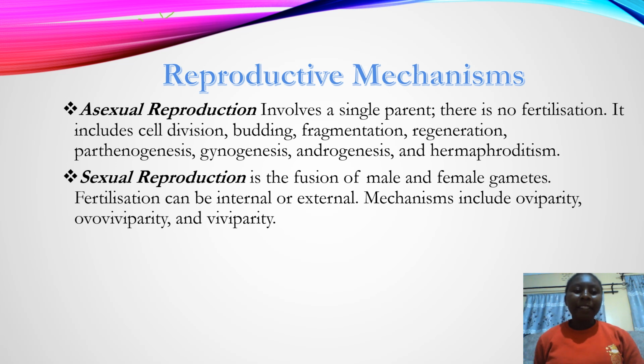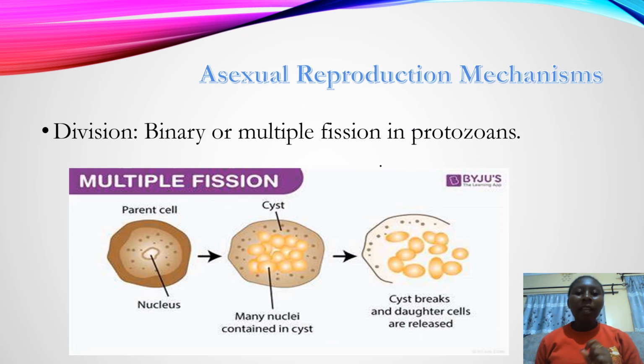With sexual reproduction, there is fusion of gametes, that is, the male and female gametes, and fertilization can either be internal or external. In sexual reproduction we are going to look at mechanisms like oviparity and viviparity.